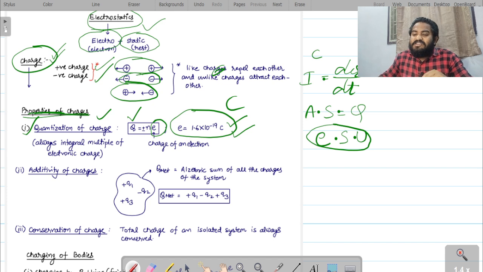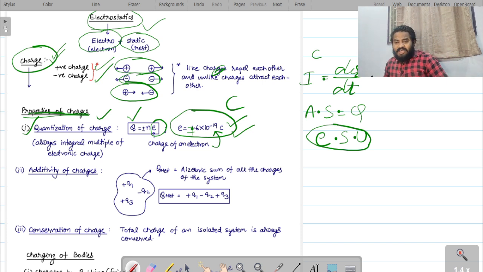So the charge of an electron: if you take minus here, it becomes the charge of the electron. If you keep plus instead of minus, then it becomes the charge of a proton. Clear, right? Proton and electron both have the same amount of charge, just the symbol is different. If it is minus, it is the charge of an electron. If it is plus, it is the charge of a proton.